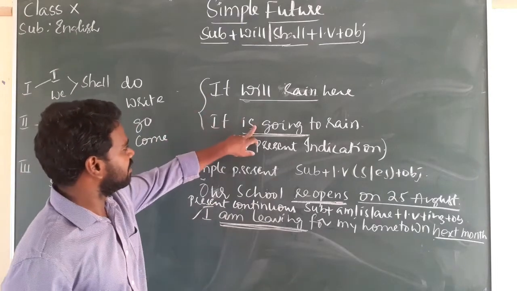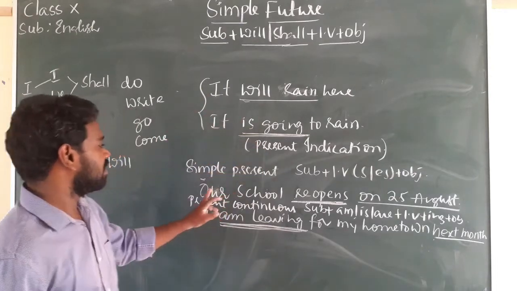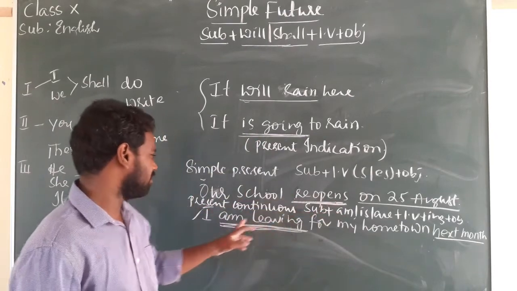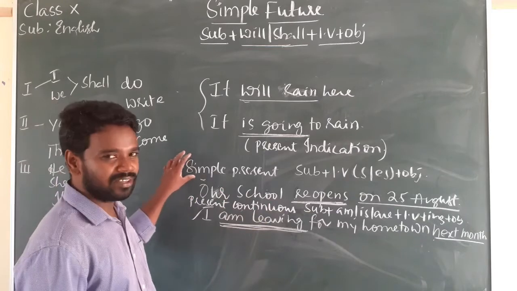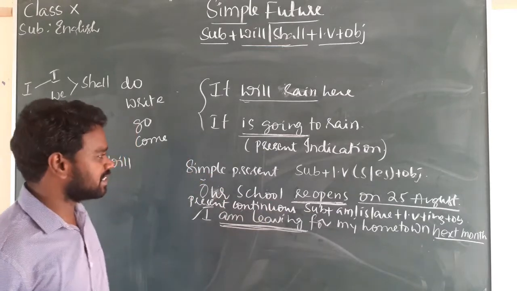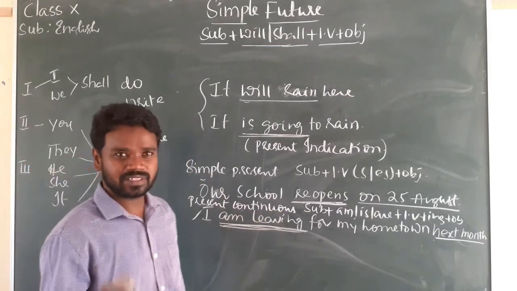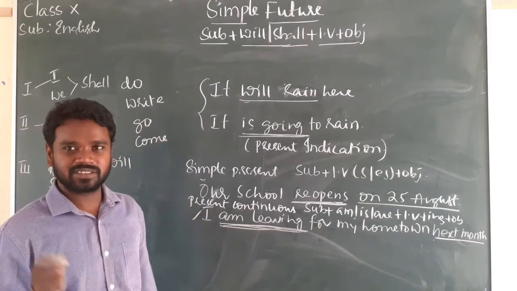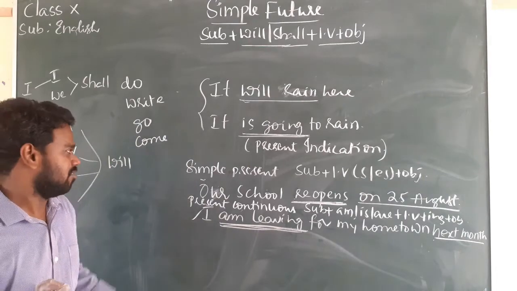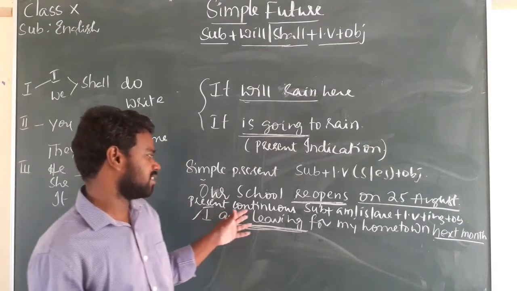So it will rain here. It's going to rain, right? Our school reopens on 25th August. I am leaving for my hometown next month. So basically, when did we use simple present tense? Simple present tense we use to talk about facts, universal truths, right? And when do we use present continuous tense?